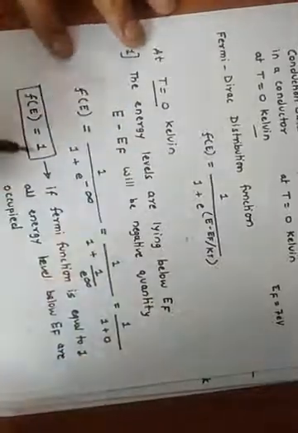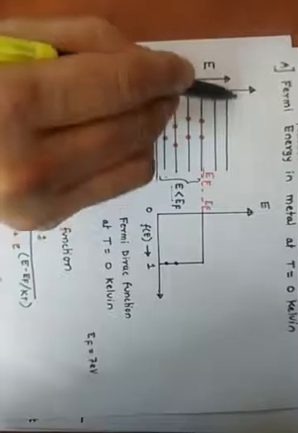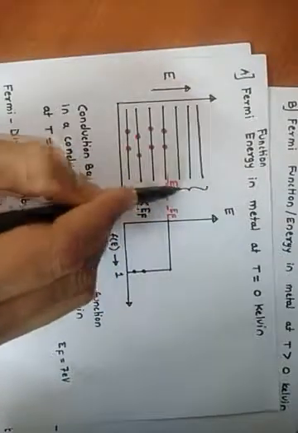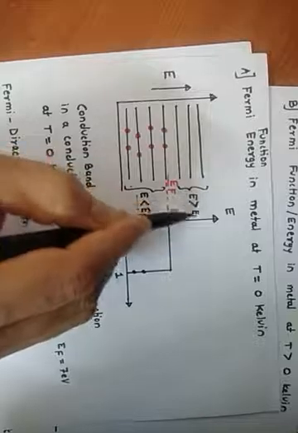Now we will consider the energy levels which are above this Fermi energy level. So in this case, E is any energy level with a value greater than the Fermi energy level.